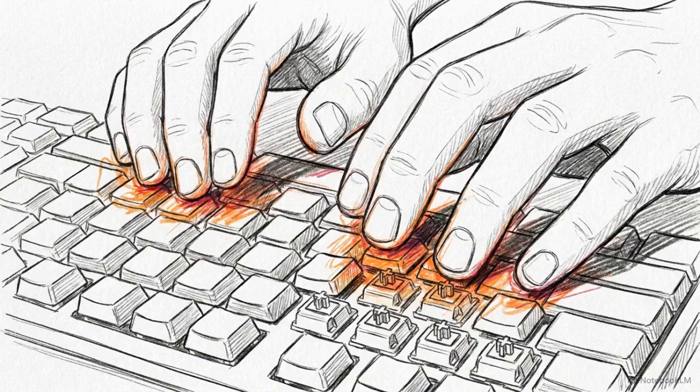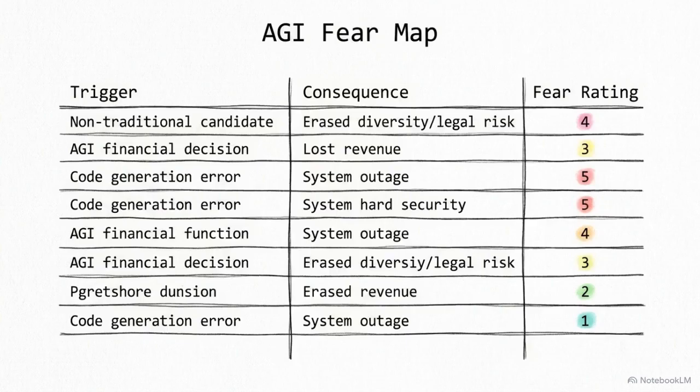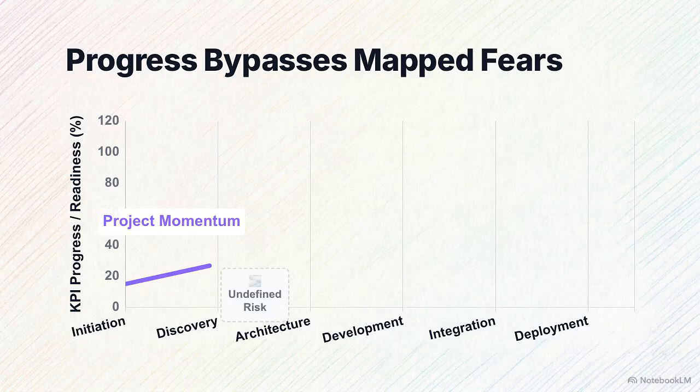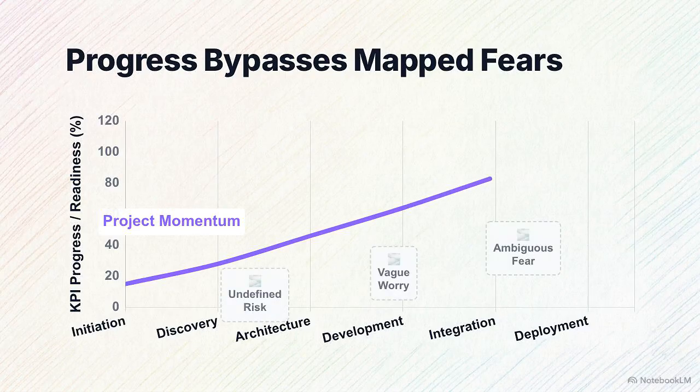Step 1 is setting up your workspace. Open a blank digital document right now and choose one active AI project that is currently causing you or your team anxiety. By translating a vague sense of dread into a structured, measurable format, you build a system. You avoid pausing your progress over undefined worries.